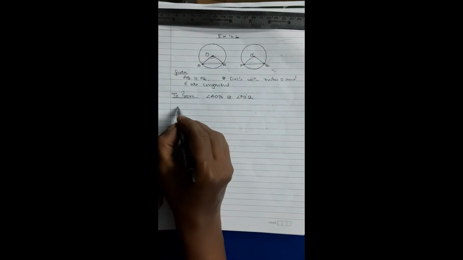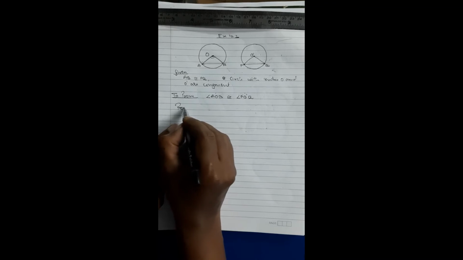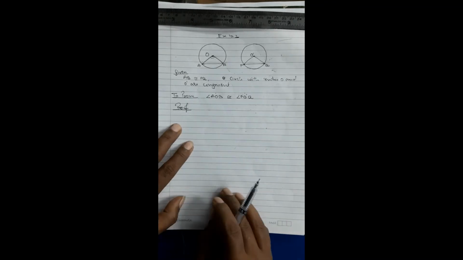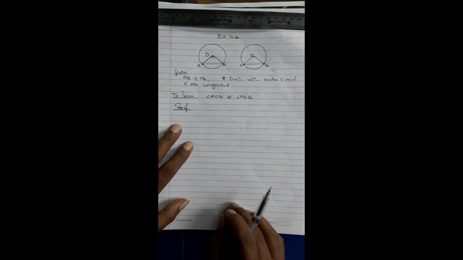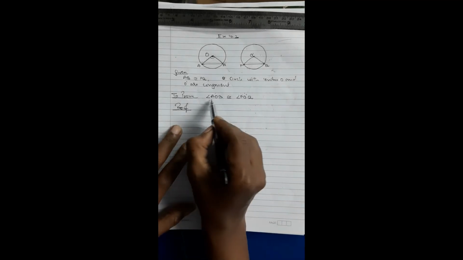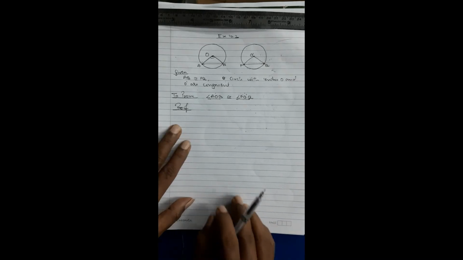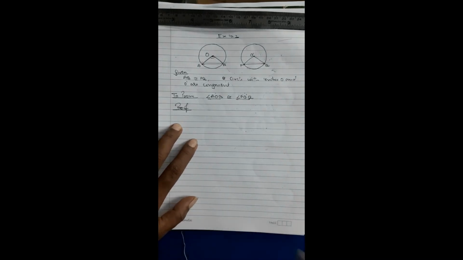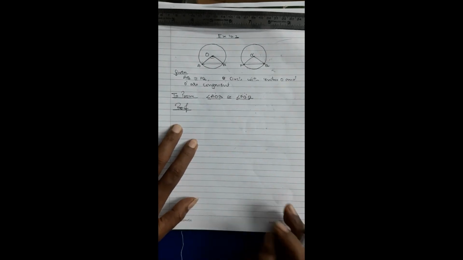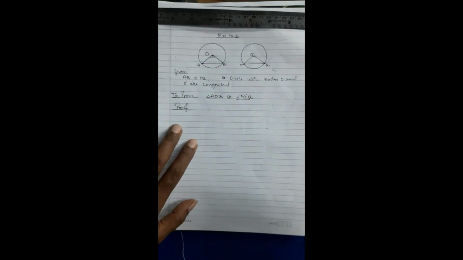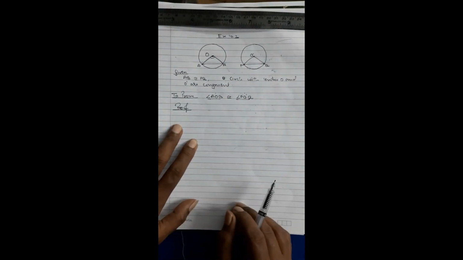Now going back to the basics, my dear student, this is what you have to understand. We have done this in the older chapters. When we have to prove these two angles are congruent, then what we should do? We should separate them into two different triangles. Try to prove the two triangles are congruent, and if the two triangles are congruent, then the angles are congruent by CPCT. We have done this.